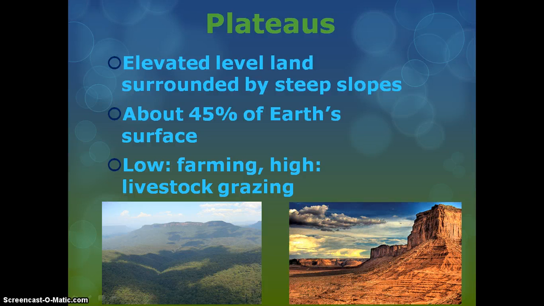Plateaus are, in a way, a mix of both. They are characterized by flat land surrounded with steep slopes. This landform accounts for 45% of the Earth's surface. In low altitudes, which basically means low in height, farming is the main use. In high altitudes, meaning they are higher in the air, livestock grazing might be more of a use.